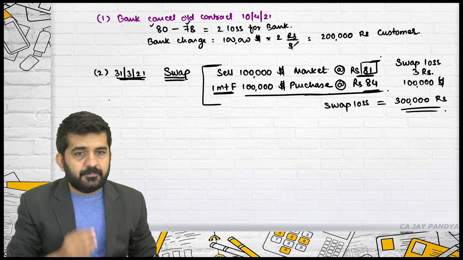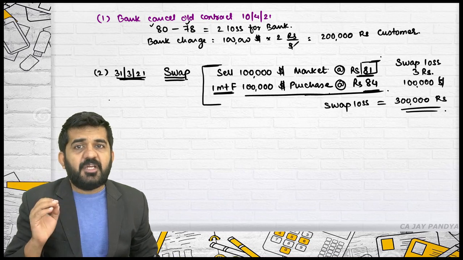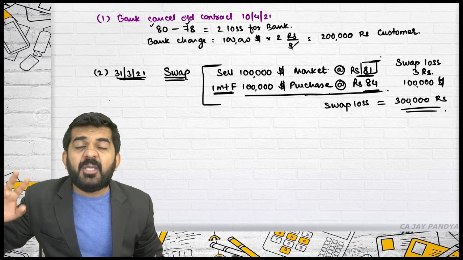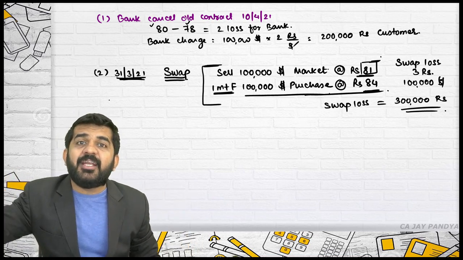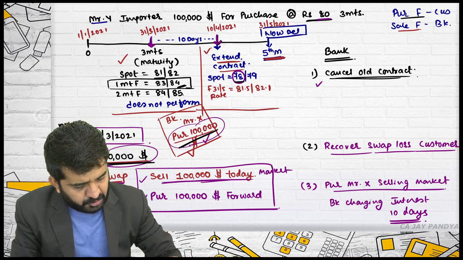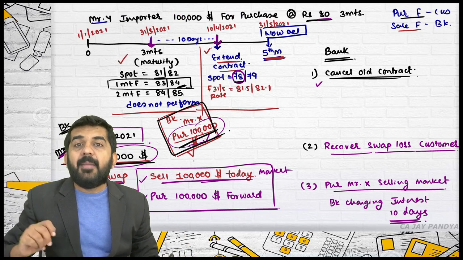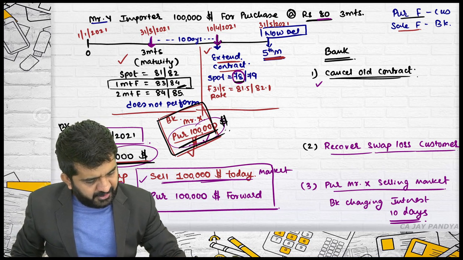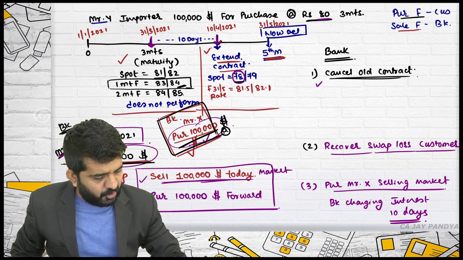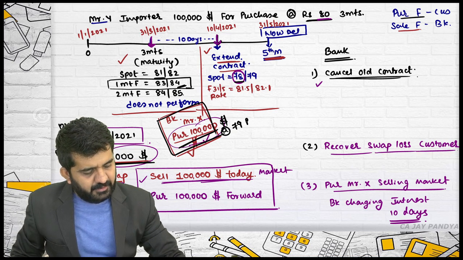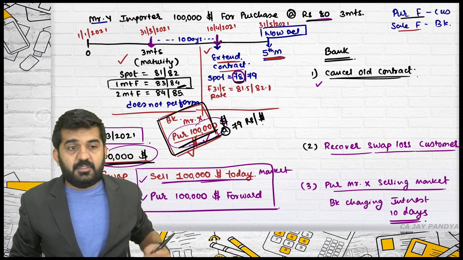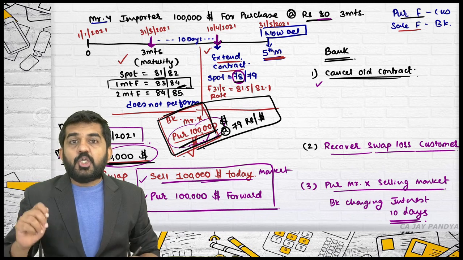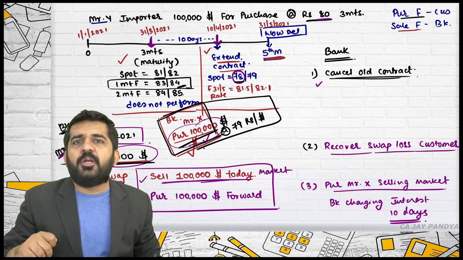Yes, Sakshi? So as they want to cancel the contract, Mr. Y has cancelled the contract. So the bank will have to sell it to someone, because the bank always squares off the position. It might have already purchased from someone. I have also written from whom the bank has purchased. Is it alright? The bank has already purchased this $1 lakh. Let me also write down the name over here, rate over here, at the rate of rupees 79 per dollar. Is it alright? This is the rate at which the bank has purchased from Mr. X. That's correct. So the bank will have to sell this $1 lakh on 31st March.